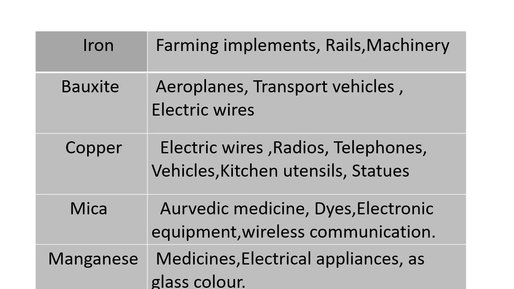Mica is a bad conductor of electricity, but it has many uses, such as it is used in Ayurvedic medicine, dyes, electronic equipment, wireless communication, etc. Manganese occurs in the form of its carbonate, silicate and oxide. Manganese is used to prepare medicines, electrical appliances and to give a pink tinge to glass while making glass.